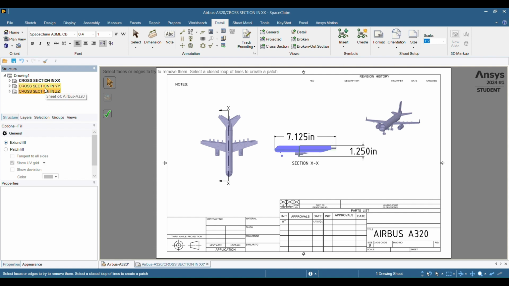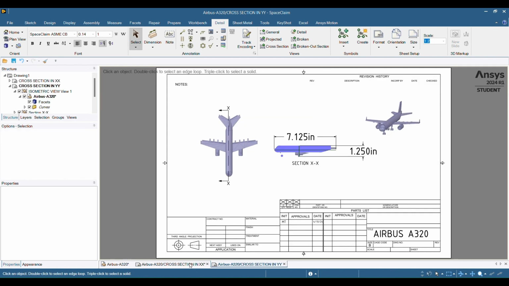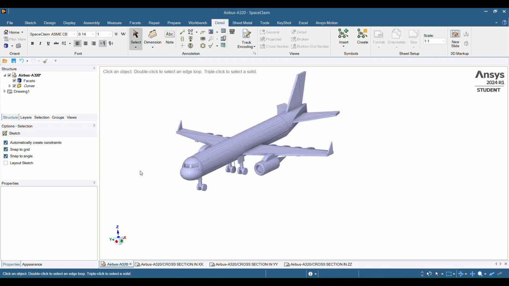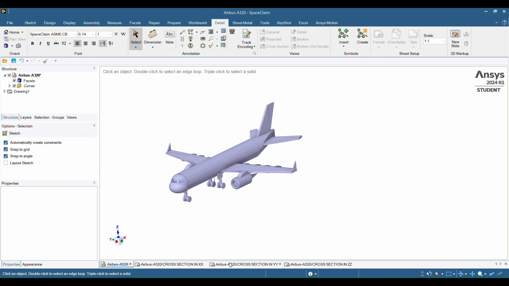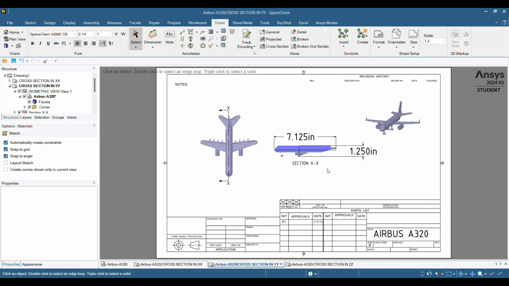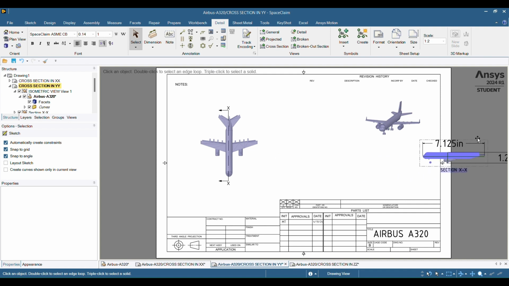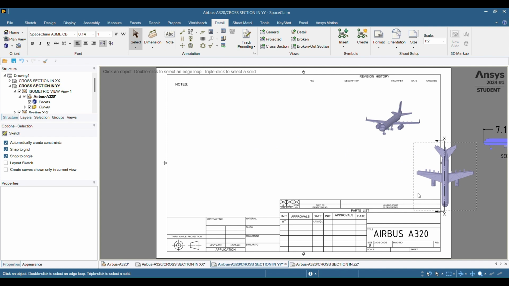All right, so if you double click YY, you'll have another one pop open, and then collapse the structure tree in the ZZ. Double click on that. So now you have 3 sheets of paper in the X, Y, and Z. Make sure you hit the select tool. And then you have your CAD file. So let's go to our Y. Let's move these views out of our way, because these are for the X. And we're going to put in 2 more views for the Y and do the same thing for the Z.